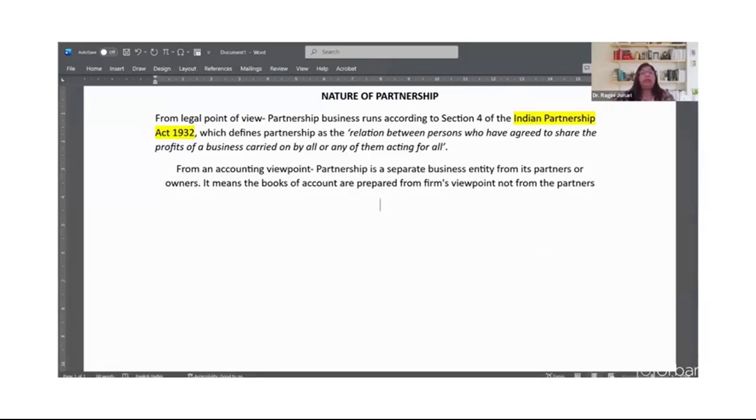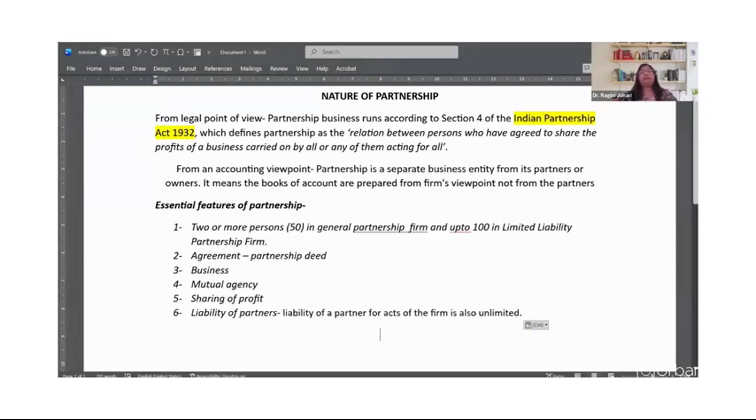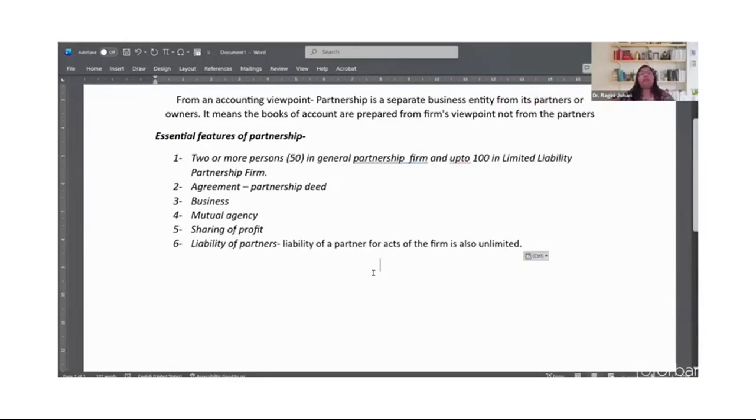Now, from this, we can talk about some essential features of partnership. And the features are these. Now, let's talk about them one by one. The first feature is two or more persons. Of course, because if there is a single person, this means it's a sole proprietorship business. We are not talking about a sole proprietorship business. We're talking about a partnership business.